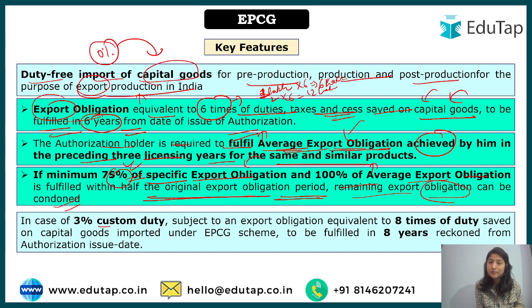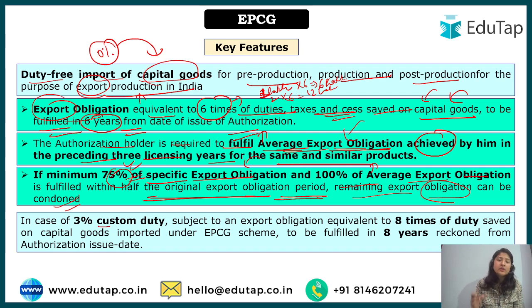And if they are performing very well, if the specific export obligation is 75% minimum or more, and the average export obligation is 100%, then they have leverage for the next 3 years. I hope you have understood it in very simple terms.